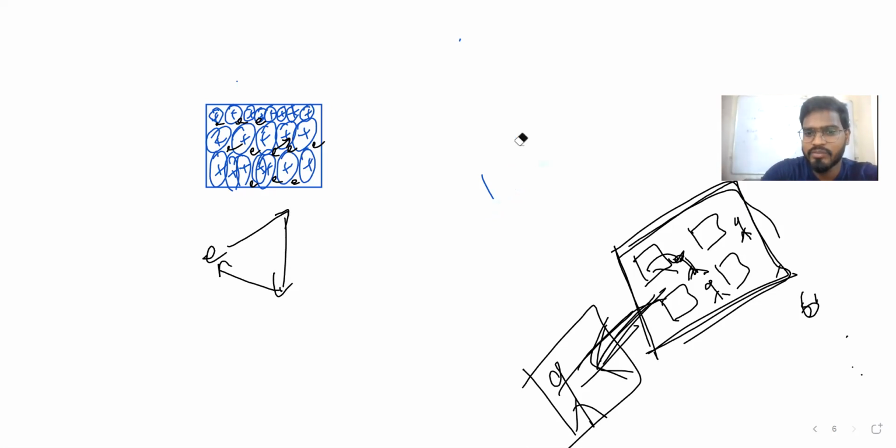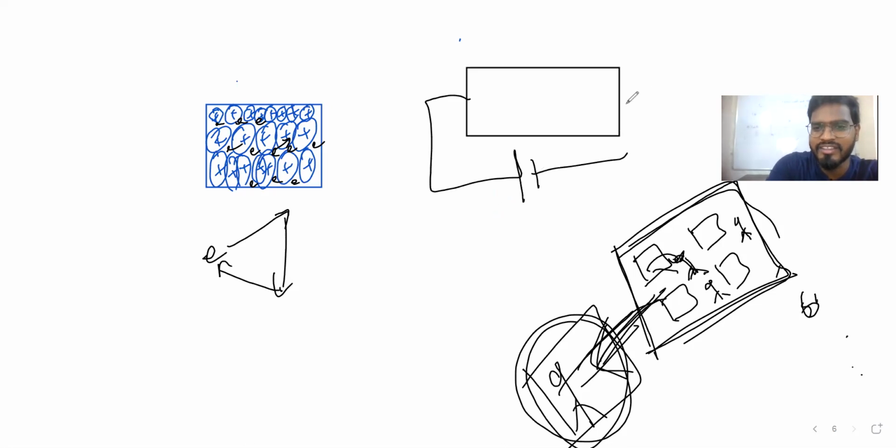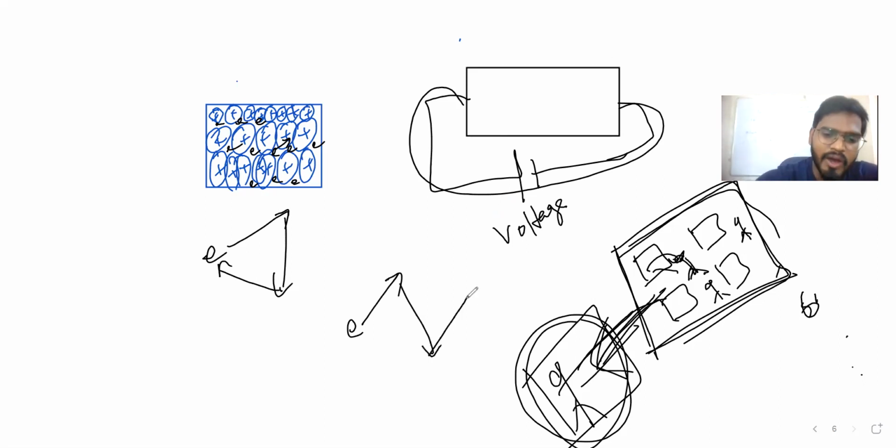But think about it, if you connect this guy, what is this guy? That is what we are saying: potential, voltage. Now what will happen? Electrons will flow. Ultimately the electron will go, obviously it will collide, but the problem is it will stop somewhere here, it will not go. So this will be the displacement.